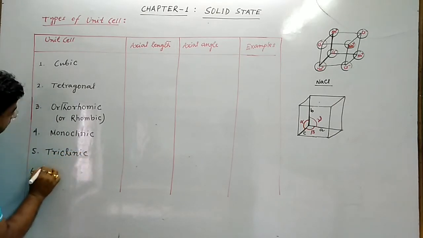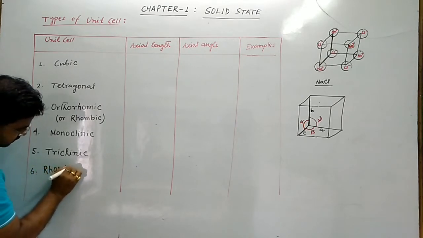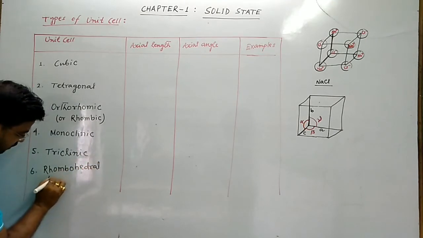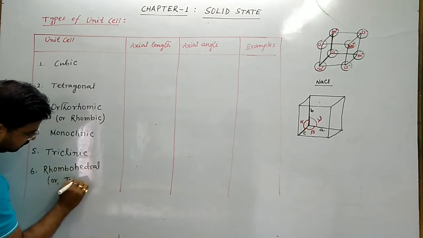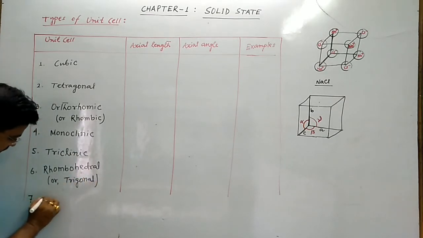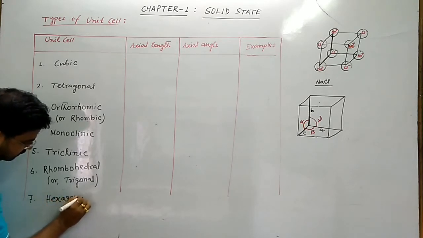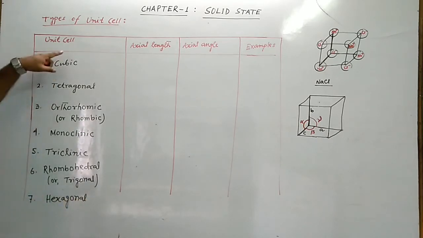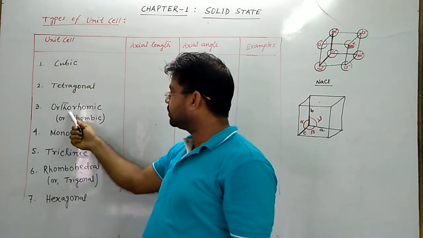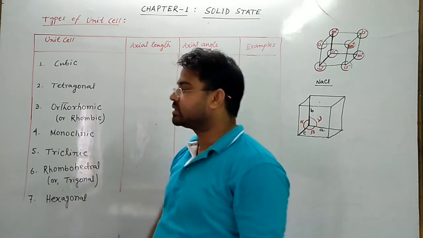Number 6, rhombohedral, also called trigonal. And number 7, hexagonal. So there are 7 types of unit cell: cubic, tetragonal, orthorhombic, monoclinic, triclinic, rhombohedral and hexagonal unit cell.